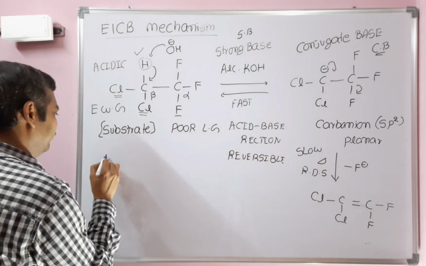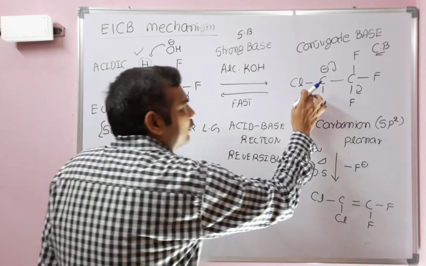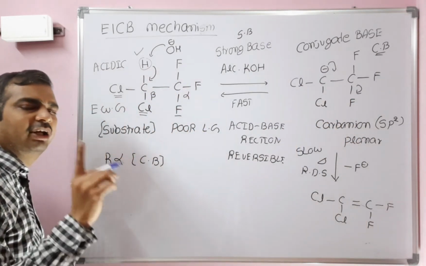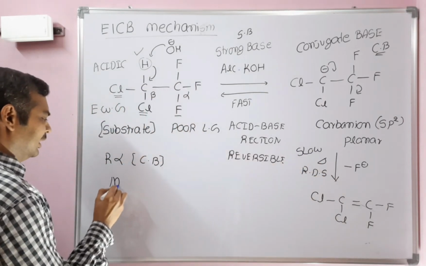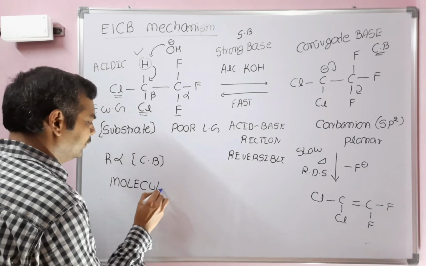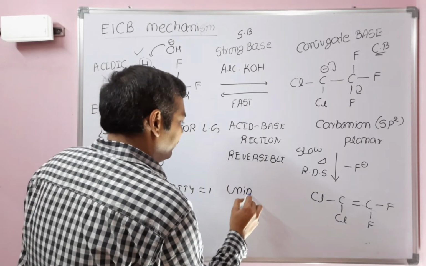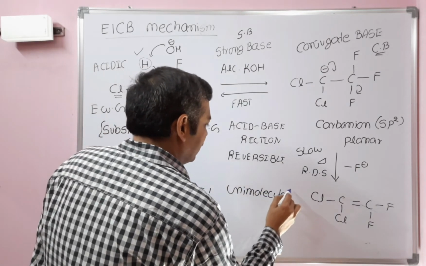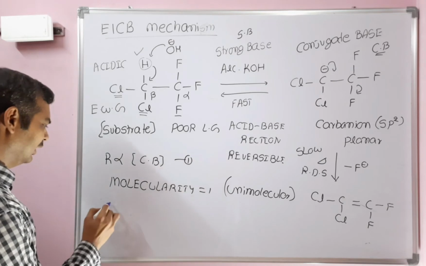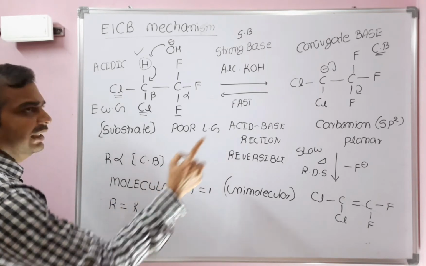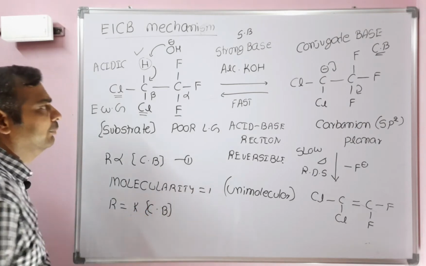First write the rate of reaction for the rate determining step. The rate of reaction is directly proportional to the concentration of the strong base only. Why? Because only one molecule is involved in the slow step, so molecularity is 1. That's why it is unimolecular. So equation 1 is R equals K, the rate constant for the slow rate determining step, into the concentration of the strong base.